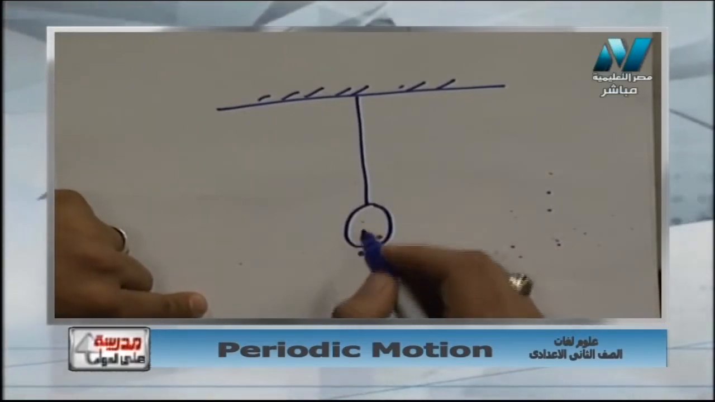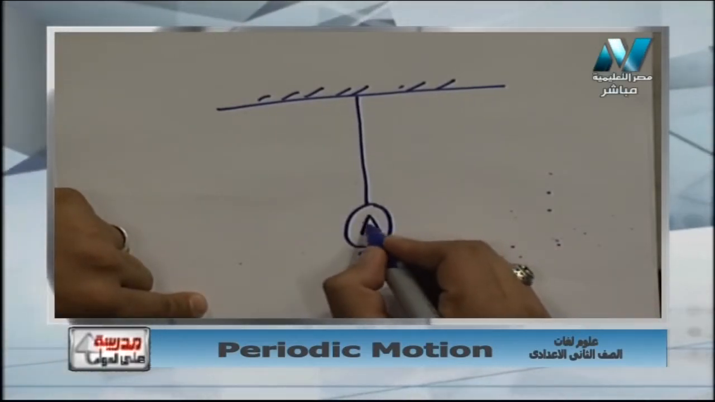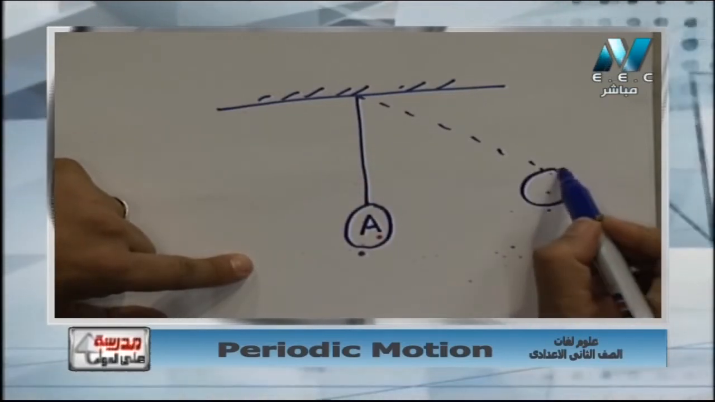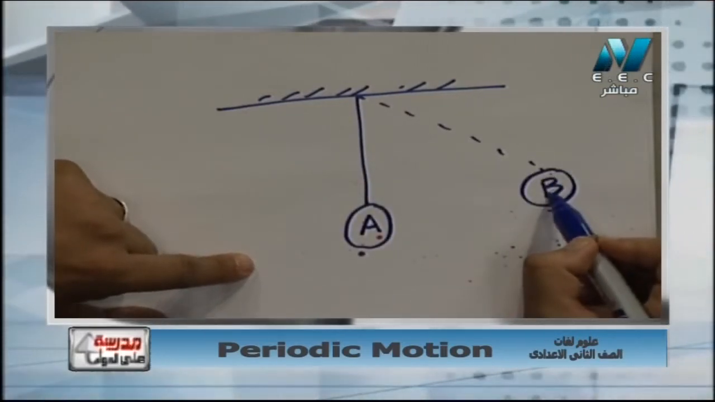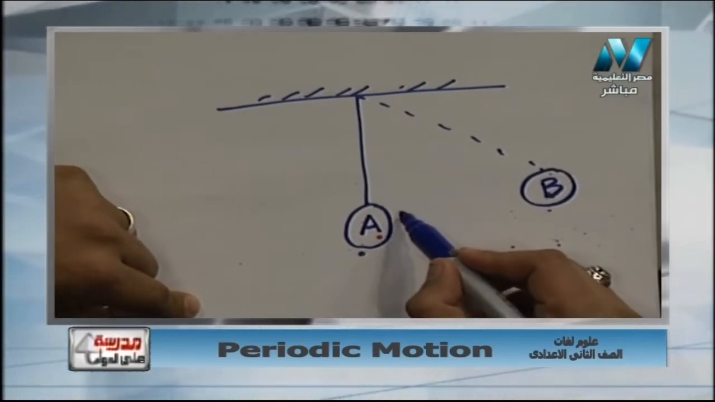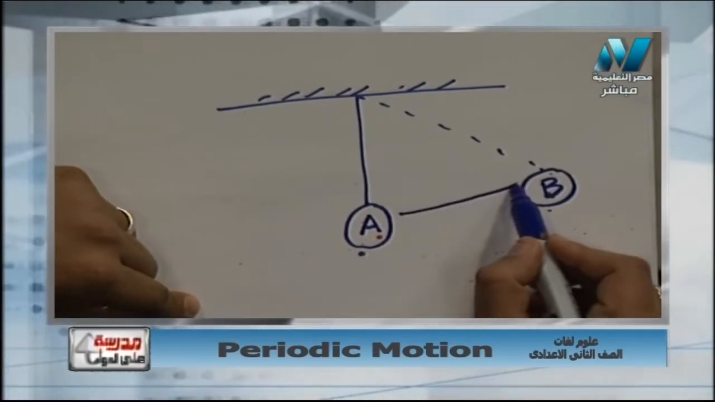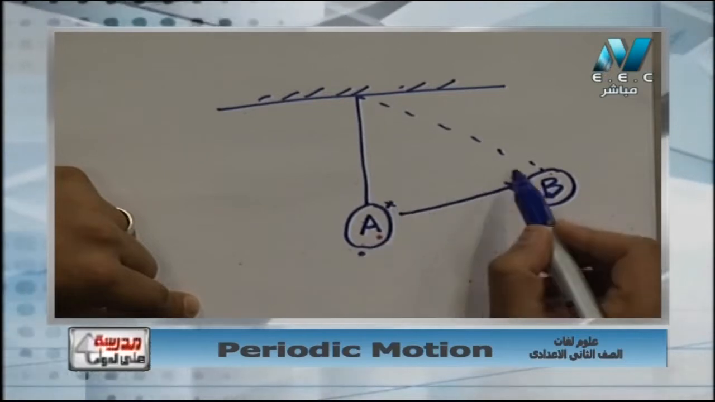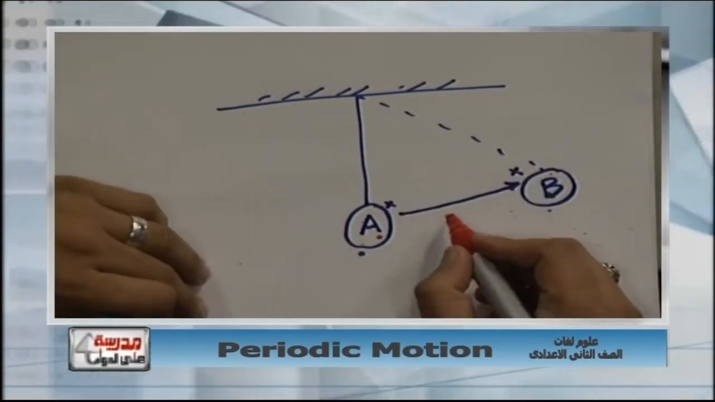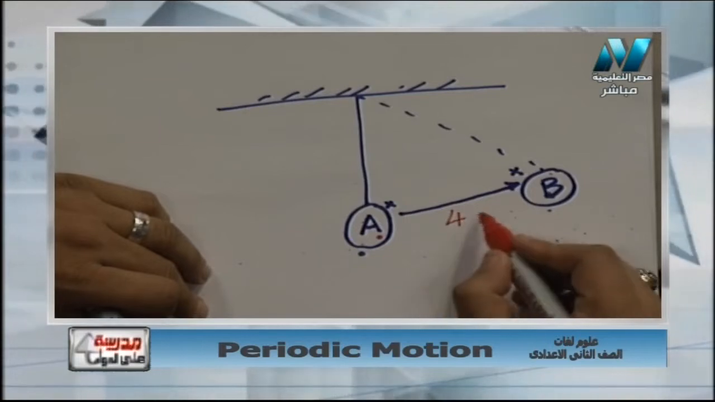This is a simple pendulum. We'll move from point A to point B like that. So it covers displacement from this point to this point as what? As 4 centimeters.